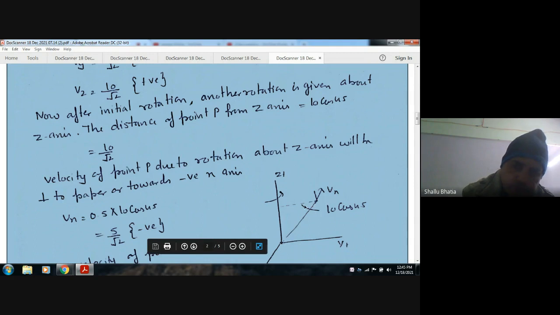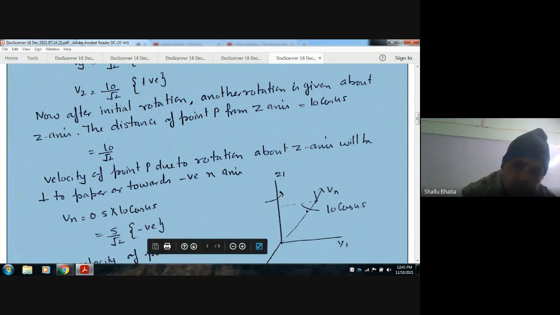So that is 10 cos 45 and its angular velocity is 0.5. So the velocity about the z-axis will be 0.5 into 10 cos 45. Okay, it will not go up, because the dimension is changing according to that only. According to this rotation, it will go around this. From this we will get it will go towards the negative x-axis, so it will be 5 by root 2.